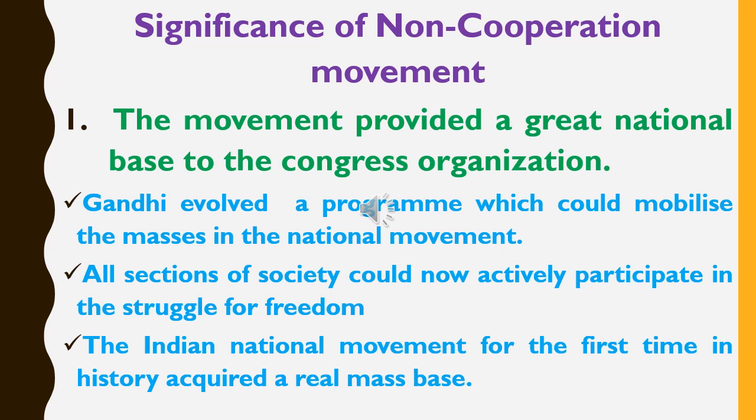The last topic for today, impact of the non-cooperation movement. The movement failed to achieve any of its three main demands, namely obtaining Swaraj, obtaining an apology for the Jallianwala Bagh massacre, and solving the Khilafat problem. But a great step towards the Indian national movement was achieved through this non-cooperation movement.